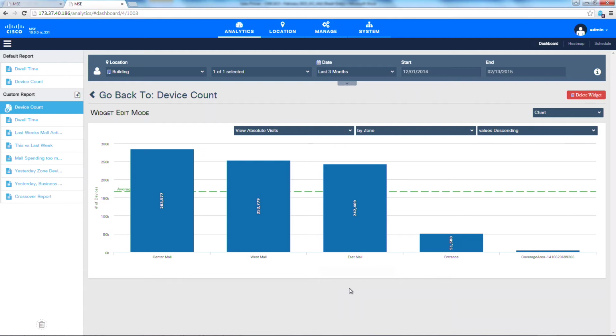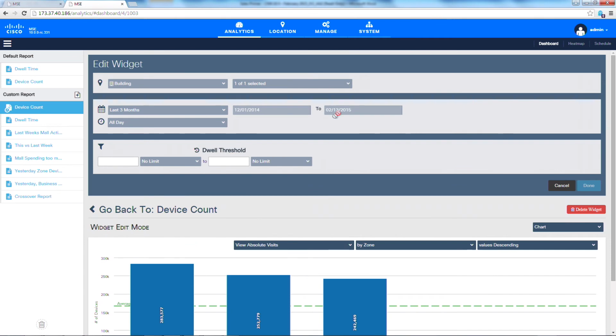So this is interesting information, but let's say I have a business question where I want to know, how many people that visit my mall actually spend more than an hour? Let's say that's an interesting metric to me. I want to know how many people aren't just coming in and leaving, but they're spending a significant amount of time. And I can do that as well.